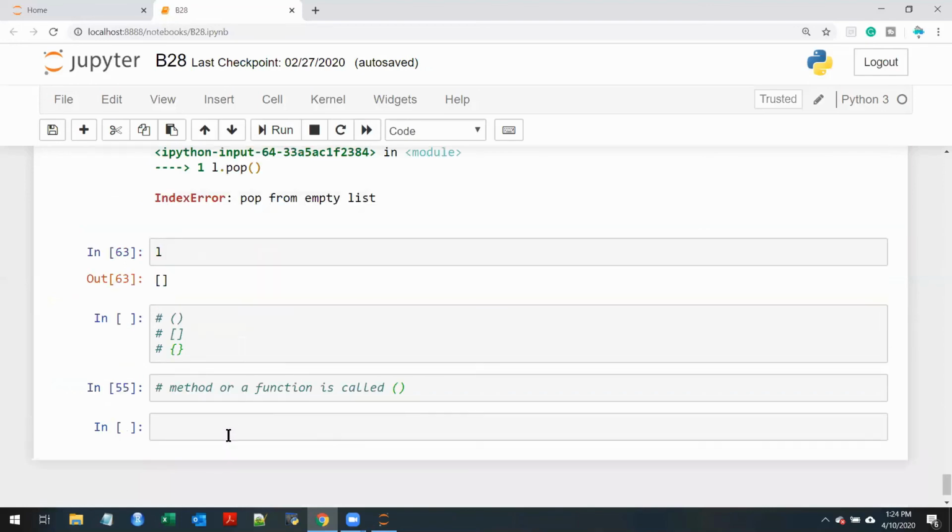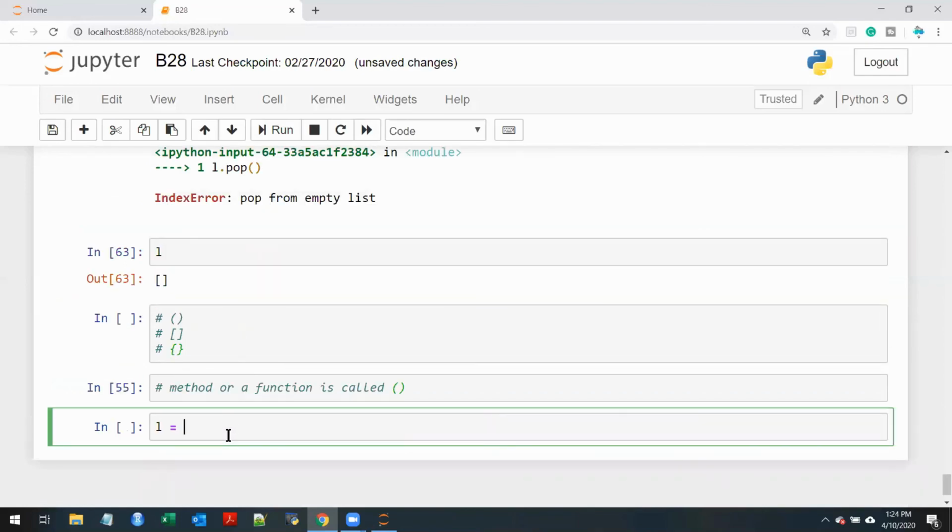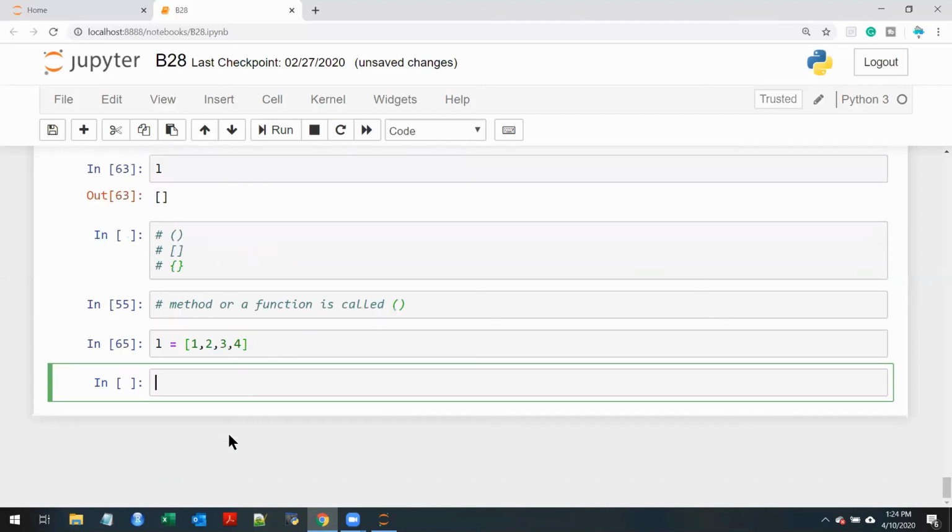Now, a homework for you. Let me first write the list again: 1, 2, 3, 4. The homework now is to find the difference between pop and remove. Both of them do the same thing. They remove objects, but you will have to tell me what the difference is.